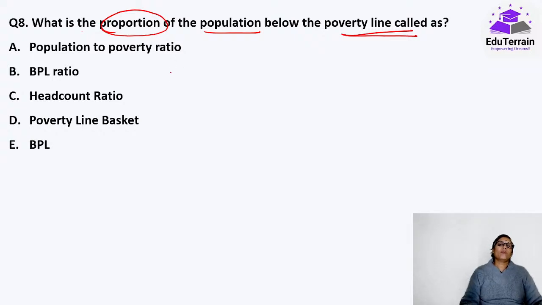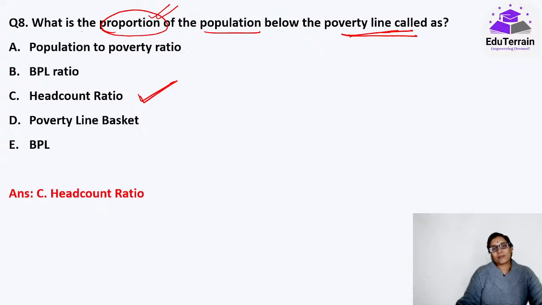Here I am talking about the proportion of population below the poverty line, that is, the percentage of the population below the poverty line, the BPL people. What is their proportion to the total population? Okay, in simpler terms, the correct answer is either the poverty ratio, or the head count ratio.